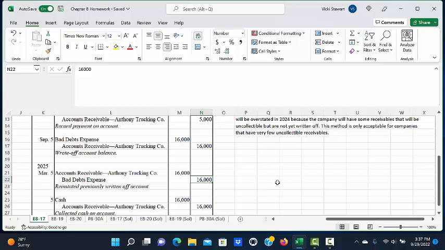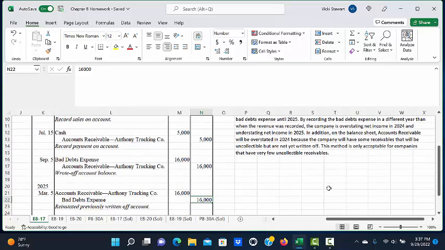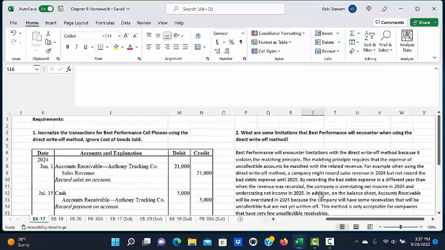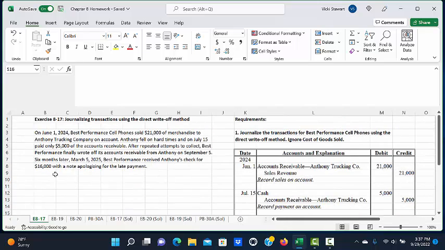Whereas normally, if we had used the allowance method, all of this would be going through the allowance for doubtful accounts and would not have affected the income statement in 2025. So the direct write-off method is not acceptable under GAAP, and it should only ever be used by companies that have just a very few uncollectible receivables. And that is the conclusion of the demonstration for exercise 817.